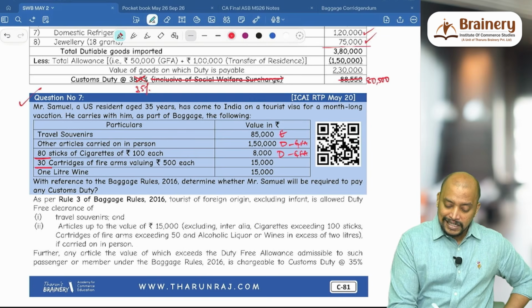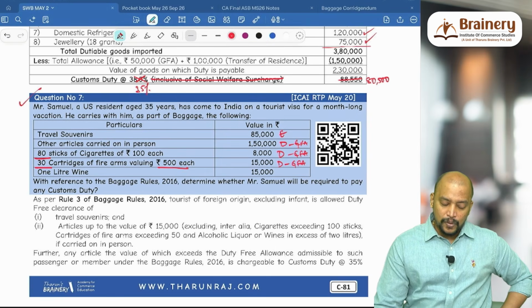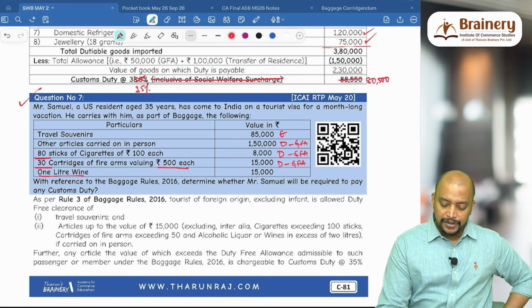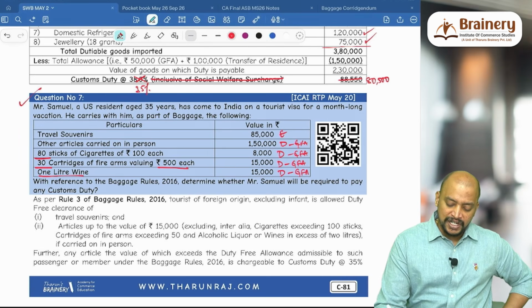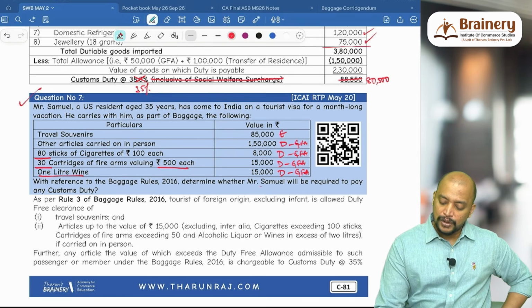30 cartridges of firearms valuing 500, dutiable, eligible for GFA. Then 1 liter wine, so 15,000. So 15,000, that will be dutiable and it is eligible for GFA. With reference to the baggage rules, determine whether Samuel will be required to pay any customs duty.